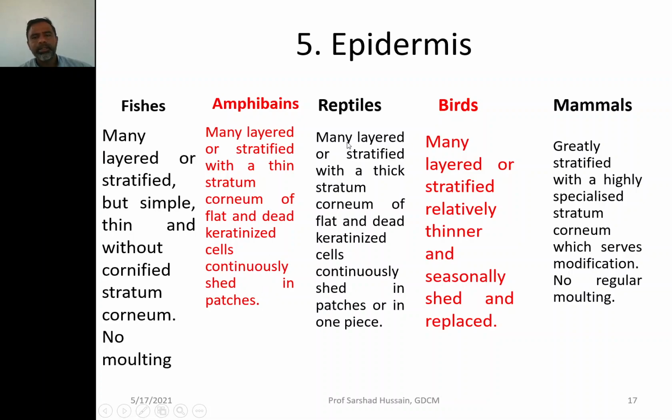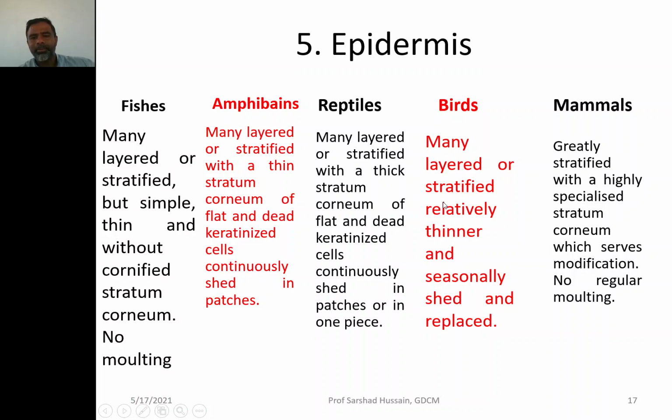In reptiles, the epidermis is multi-layered, having a very stratified stratum corneum, and it again shows the molting or shedding of the skin in patches or in one whole piece. In birds, it is many-layered, having a stratified, thinner and singly shed stratum corneum.